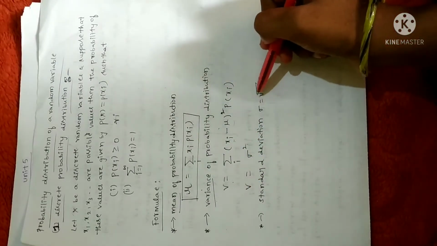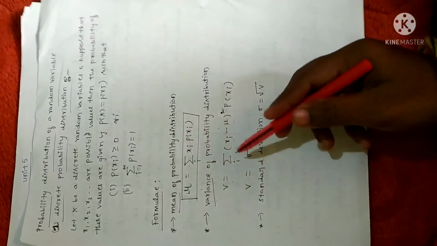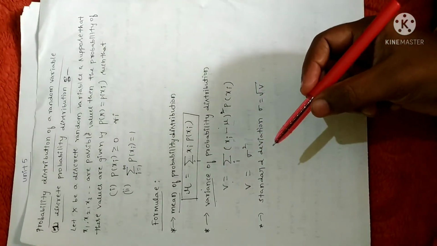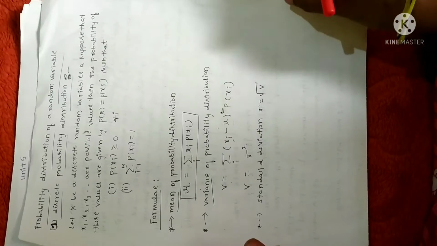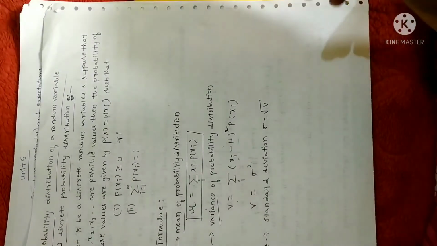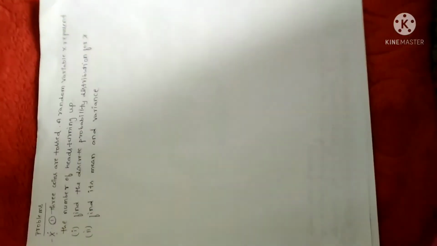and standard deviation is given by the square root of the variance. One is connected to the other. So this is the formula list you just need to remember. Fine, these are the basics. Next, let me solve a few problems on this concept.